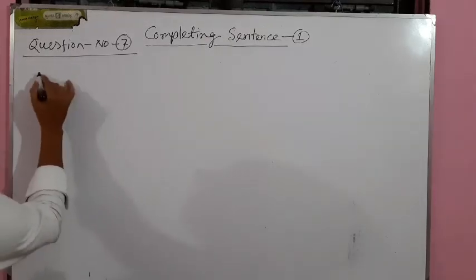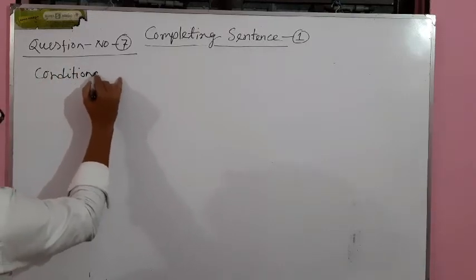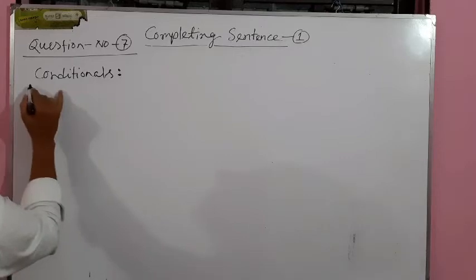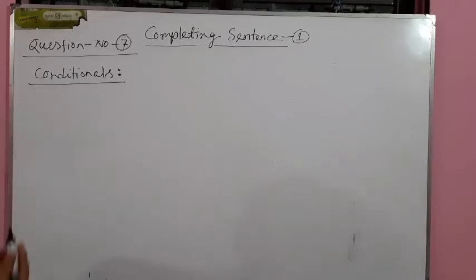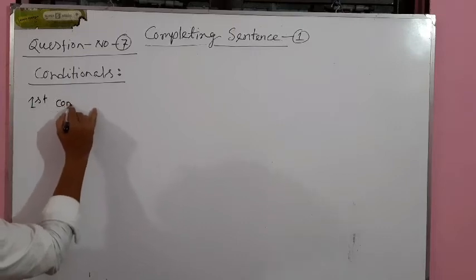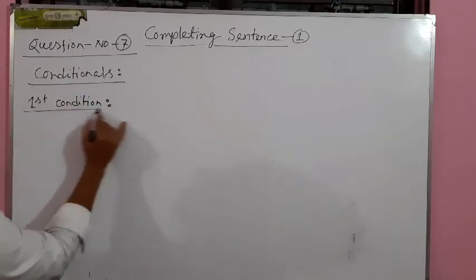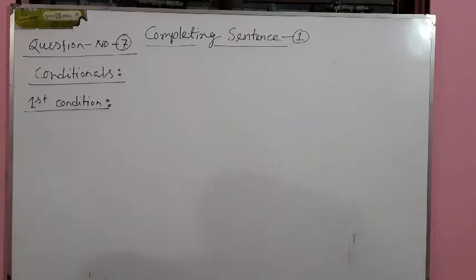Conditional sentences. Conditionals. Okay, first condition. There is actually a specific structure. First of all, I will write the structure, then I will try to illustrate with examples.